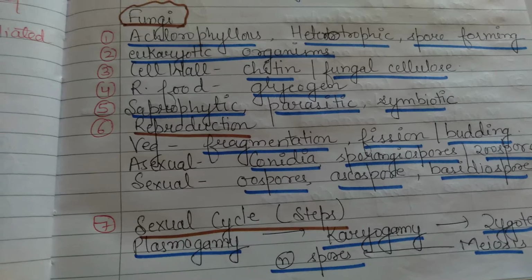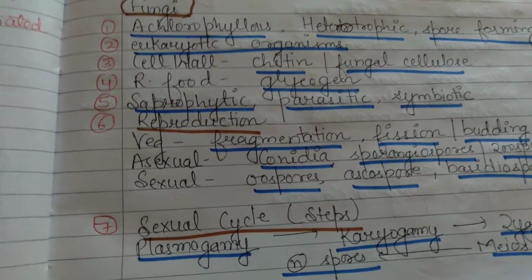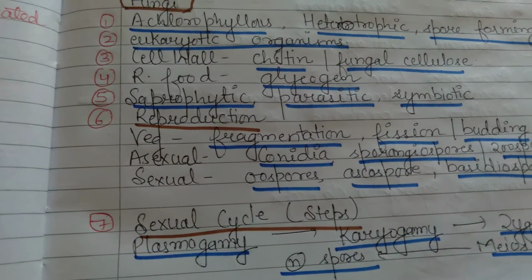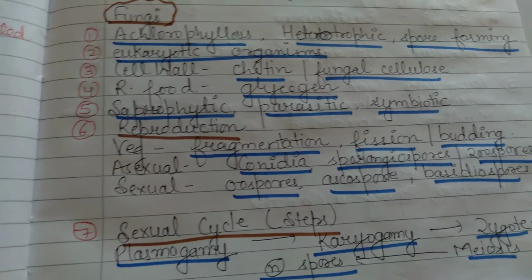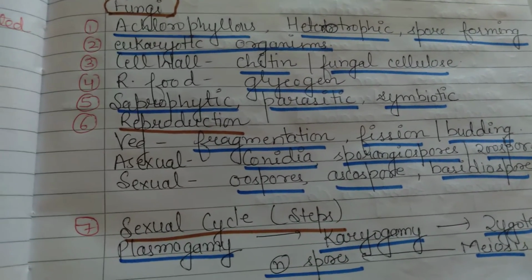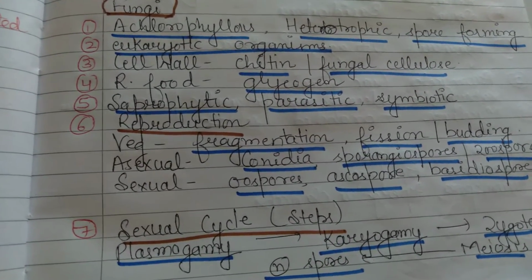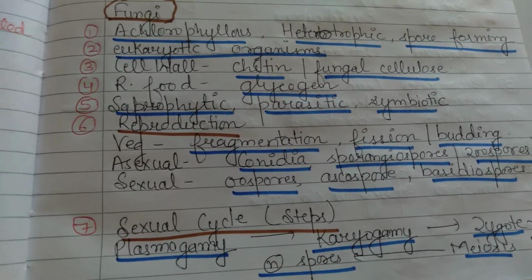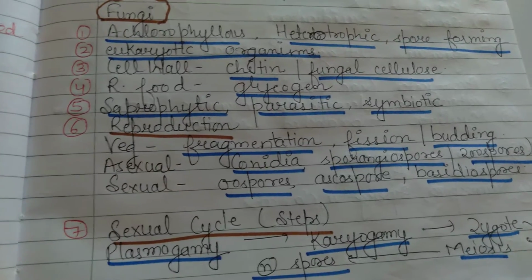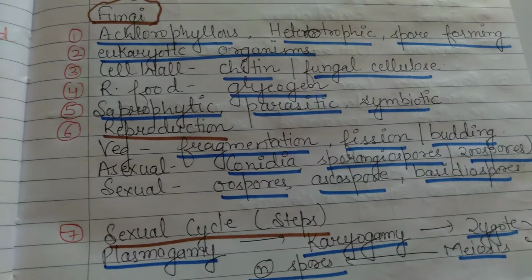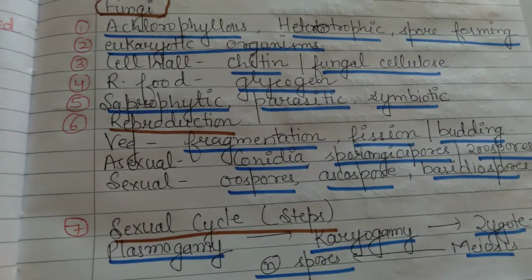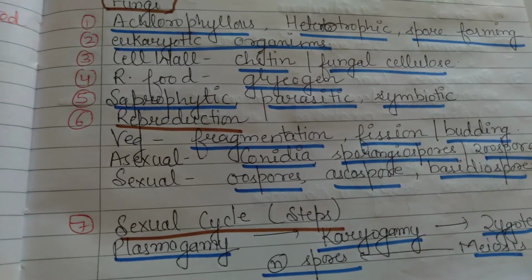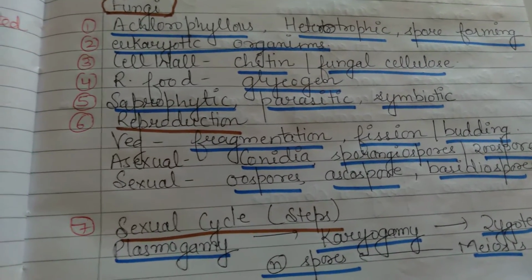Today our topic is fungi kingdom. Fine. These are achlorophyllous. Achlorophyllous means these don't have chlorophyll pigment. That's why they act as heterotrophic, and these are spore forming. Spore forming means they form spores. Eukaryotic organism. It means they have well developed nucleus.